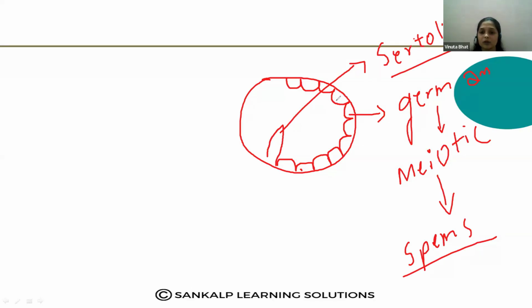So here inside the seminiferous tubules, there is a special type of cells called germ cells or spermatogonia or spermatogonial cells. Okay, and these spermatogonial cells undergo the meiotic division.